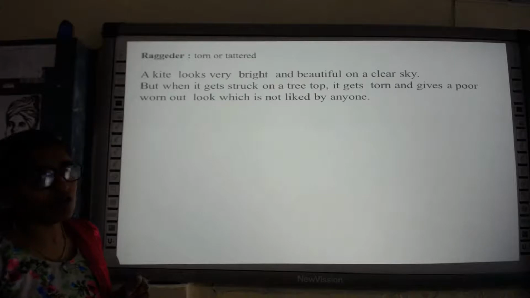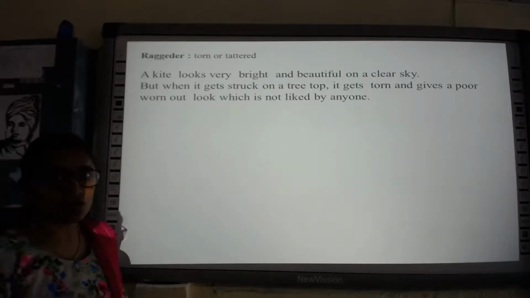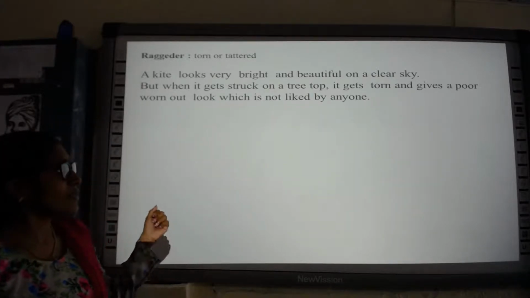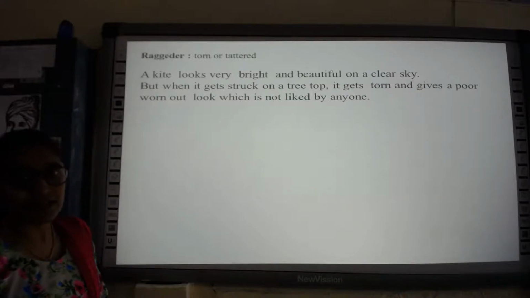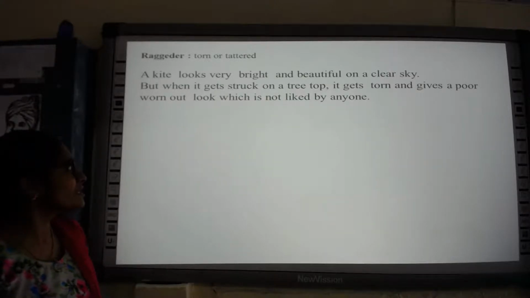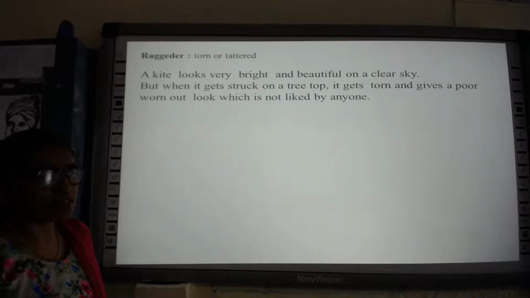Okay, so that's the poem. You can go through the poem and you can understand it. Read through the poem. I have given all the meanings and explanation also.